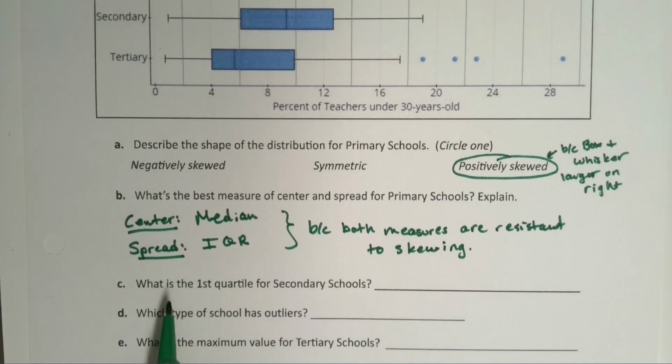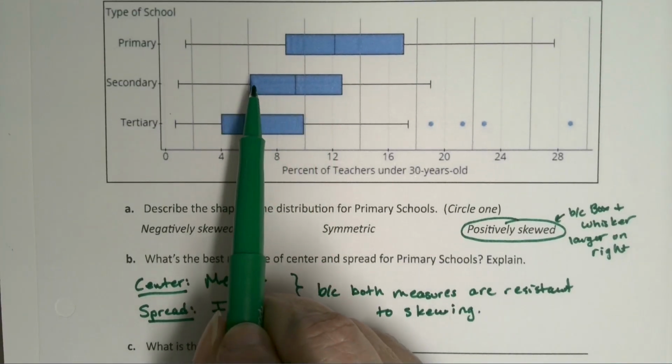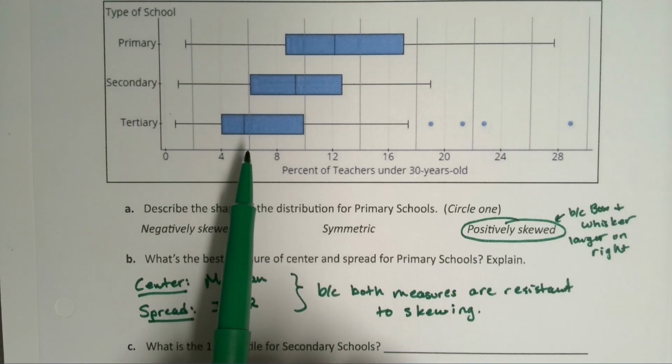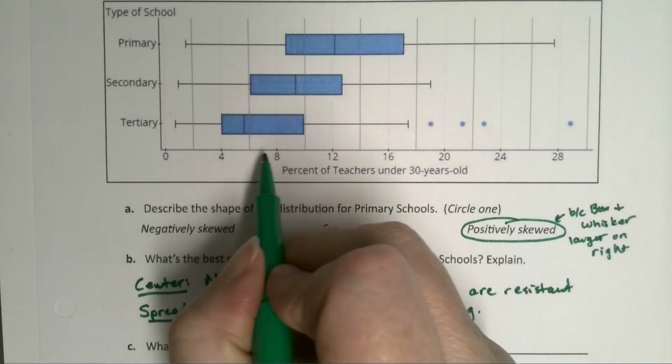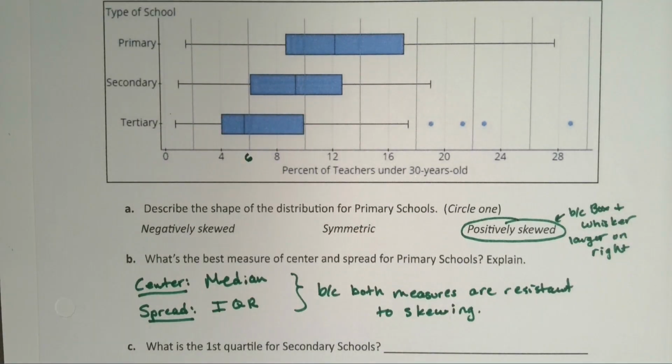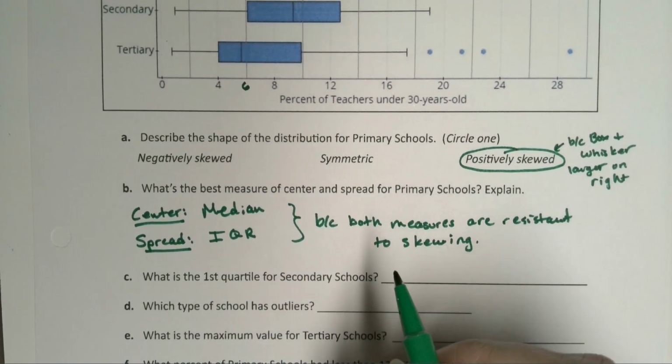All right, what is the first quartile for secondary schools? All right, so secondary schools is this box plot right here. So the first quartile is right there, that first line. So it's just a touch above 6, right? So this is 4, this is 8. So this number must be 6, and we're literally a hair's breadth above it. So maybe 6.1%, something like that.